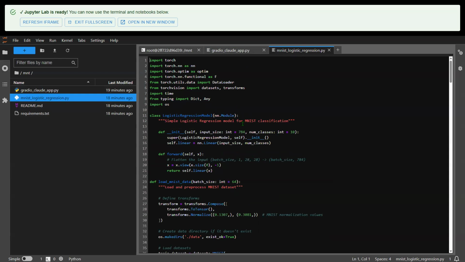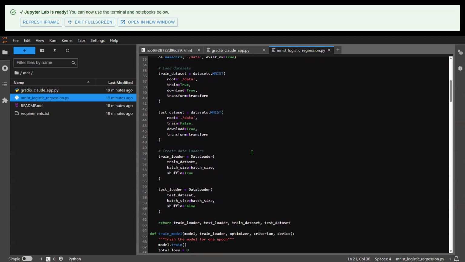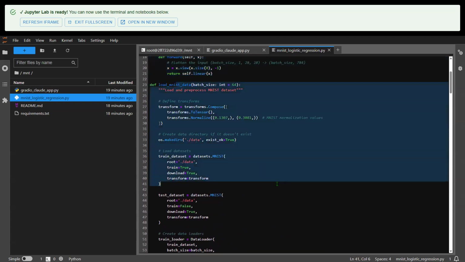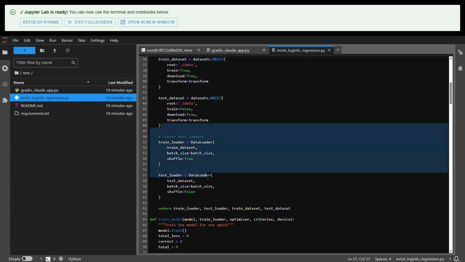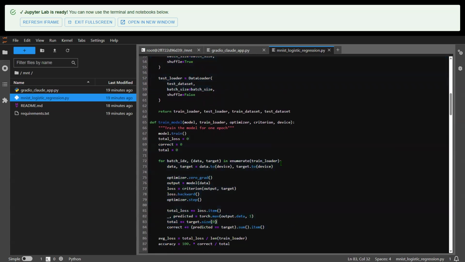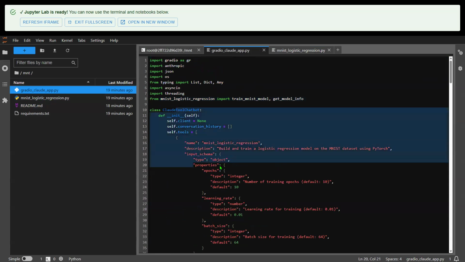And in the script is pretty much what we talked about before. There's a logistic regression model, and there is a MNIST dataset. This MNIST dataset is downloaded, we do a couple of data engineering steps, and then we put it together in a data loader. Once that's done, we can then train a model. So this script is callable, and the reason it's callable is that we can import it, because it's in the same directory. All of that is being done here in this class object.